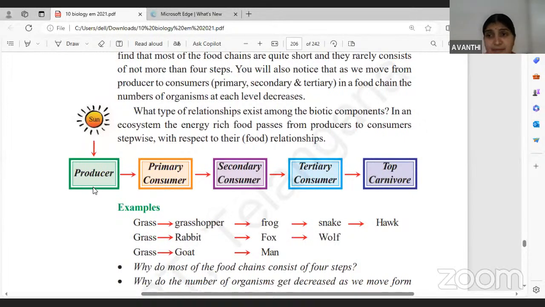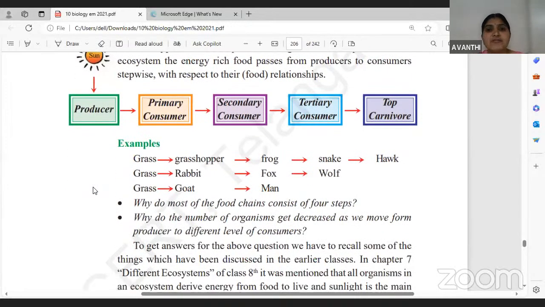Then the secondary consumer, like a frog, is getting its energy from the primary consumer. The frog is eating the grasshopper, that is the primary consumer. Then from that, again 10% of energy will be given to the next trophic level. So like that, always 10% of energy will be transferred up to the top carnivore. So this is actually called the 10% law. You have to remember this, very important in the theory exam and also in the competitive exam.